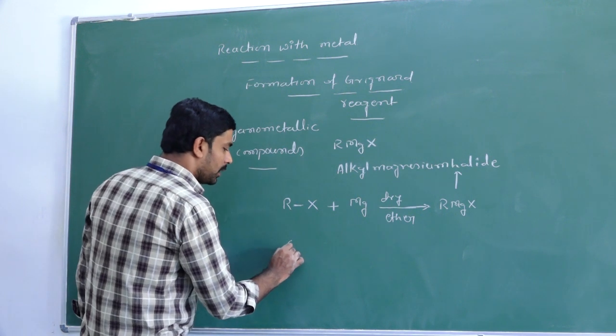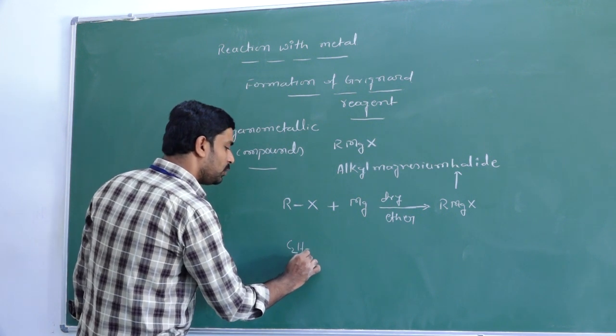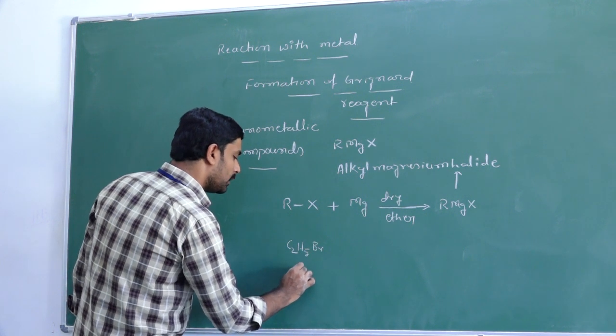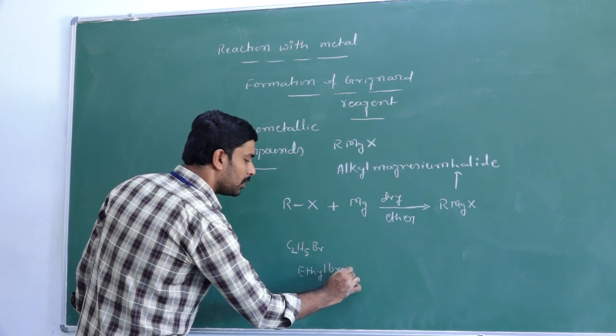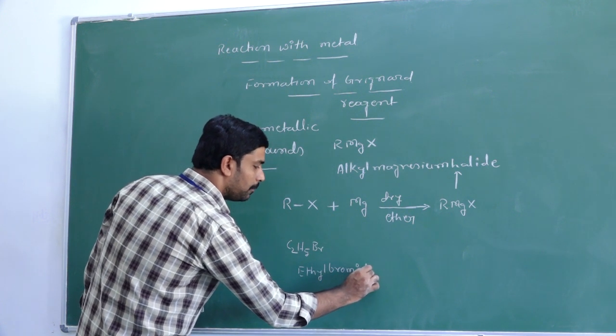So if you take the particular example, C2H5Br, that is ethyl bromide.